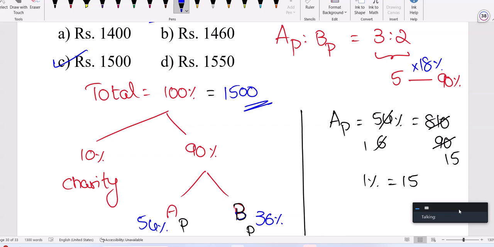Now 3 plus 2, 5. 5 is not mapped to 100, but to 90%, because 10% is given to charity. Among the remaining 90%, only A and B will get the profit. A's investment is more, so A's profit is also more. 3 plus 2, 5, we want total 90. 5 mapping to 90, we have to multiply with 18. So 3 into 18, 54% is what A received, and B received 36%.